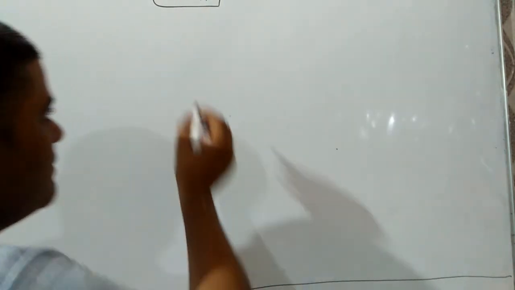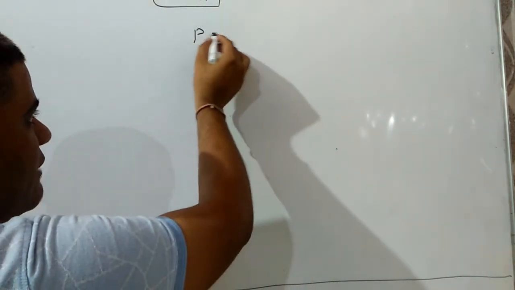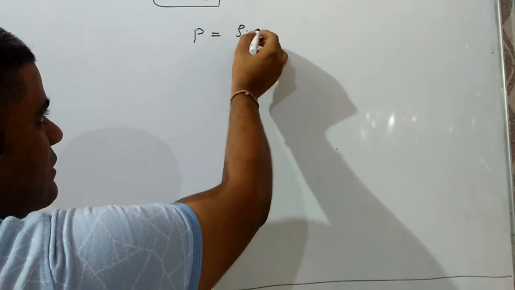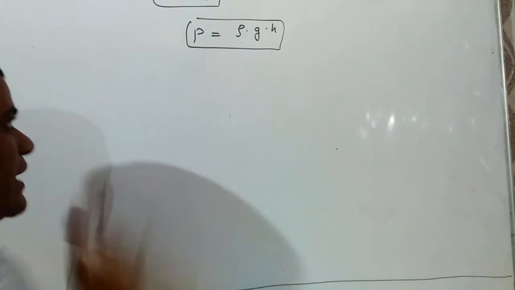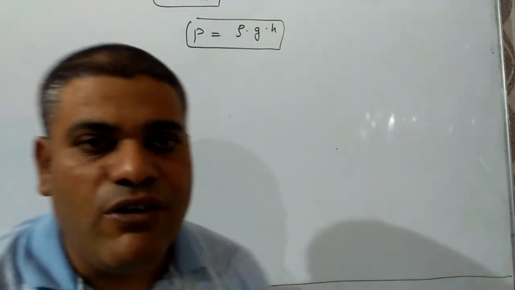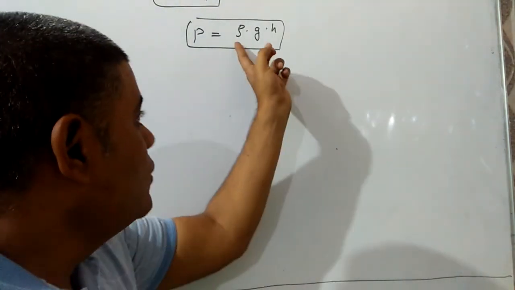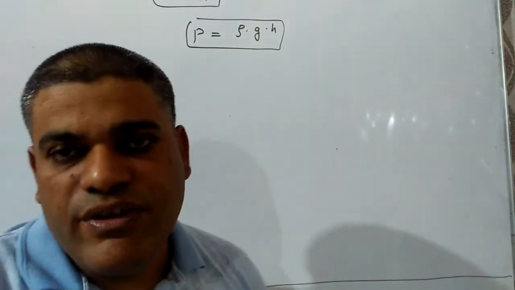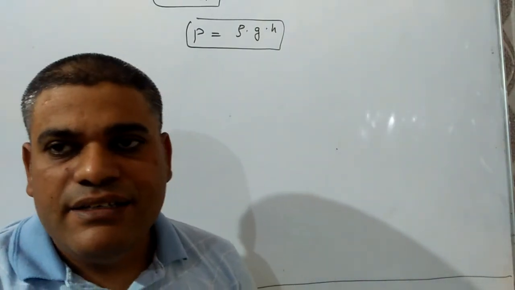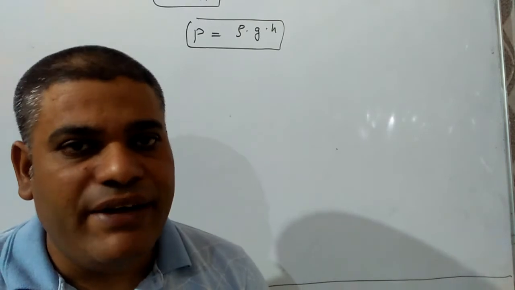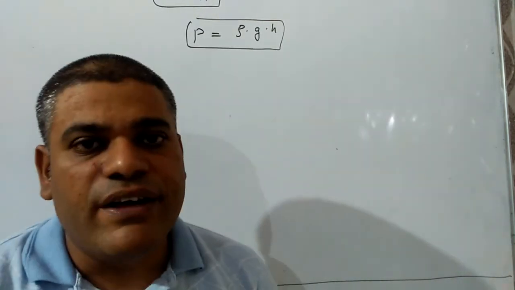So the relationship between pressure and density of a liquid is P is equal to rho into G into H, where P is the pressure, rho is the density of the liquid, G is acceleration due to gravity, H is the height of liquid column.